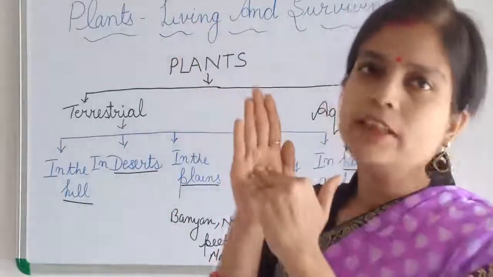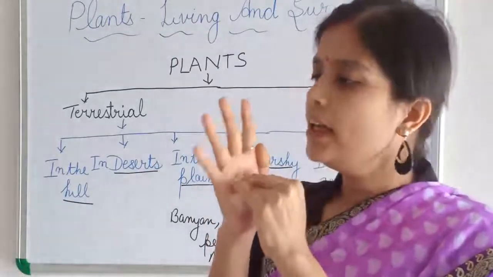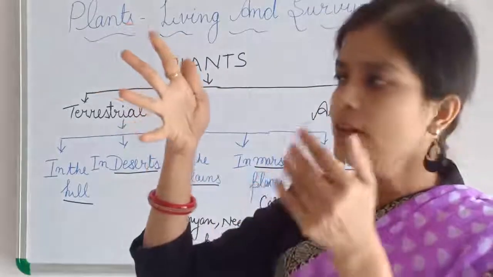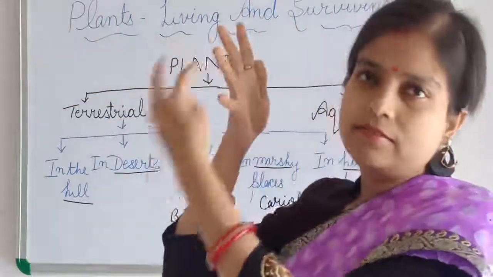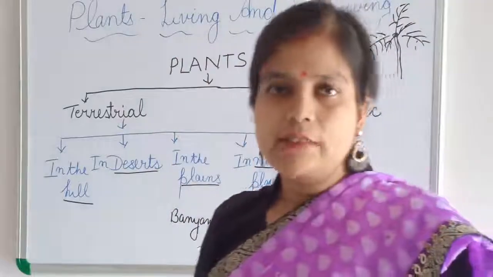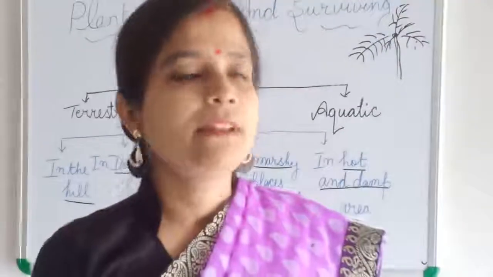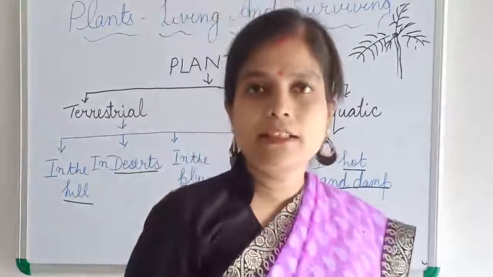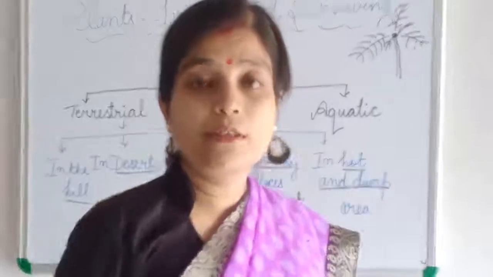If I fight with anyone, it will damage me only, right? No need to fight with anyone. They have leaves like this, so the wind goes through here and there and does not damage the plants. So this is the adaptation of the plants in that area, and the weather is not extremely hot or extremely cold.